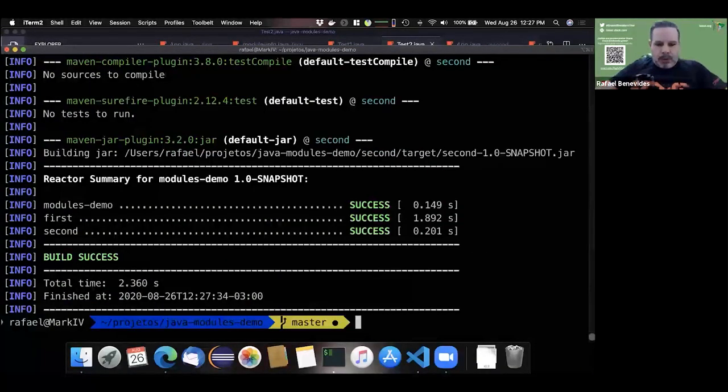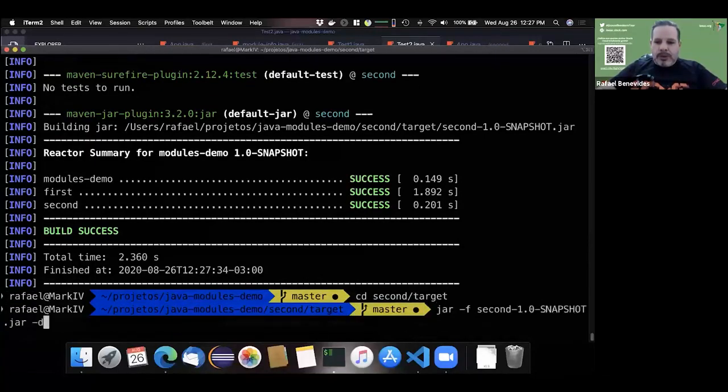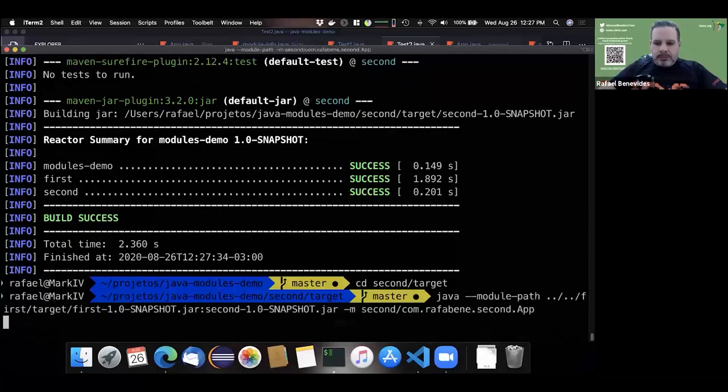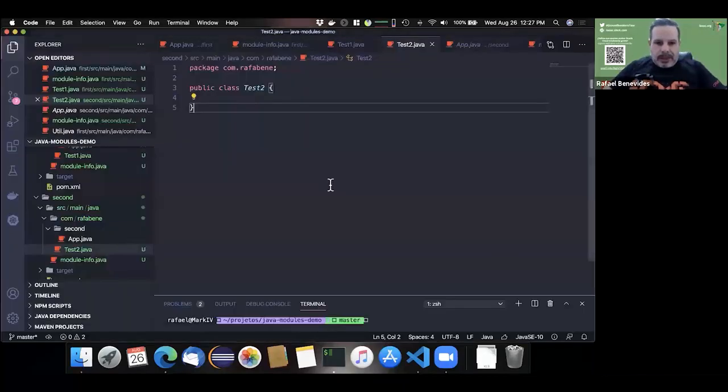No problem to compile. So let's see the behavior when I try to execute the application. And here it says package con.rafaben in both module first and module second. Okay, so that's one thing we can check.